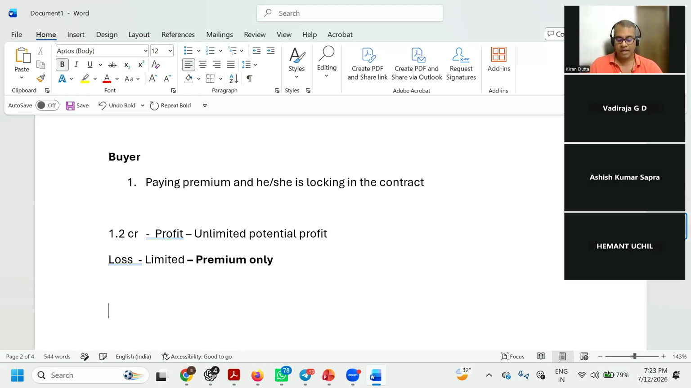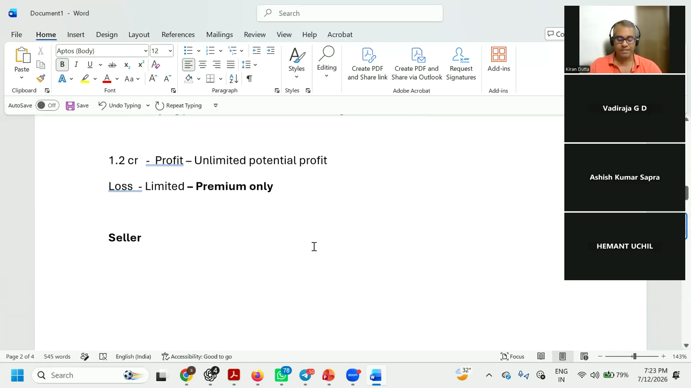Now let's take an instance of the seller. I will take a quick hypothetical example here. We haven't spoken about the seller side. We will talk a little bit on the seller side and derive the profit and loss potential for the seller. So the same thing: what is the seller going to say? The seller is going to say, I'm going to sell the property at 1 crore.